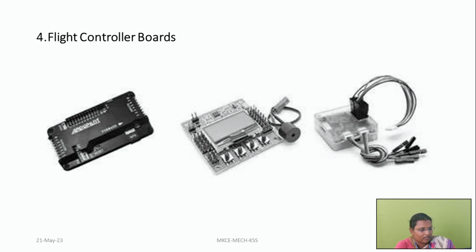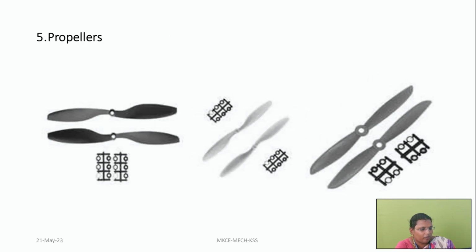It is of 3 types: OpenPilot CC3D flight controller, APM 2.8 flight controller board, KK 2.1.5 multi-rotor LCD flight control board. These are some types, and normally the drone will use the APM 2.8 flight controller board for convenience.